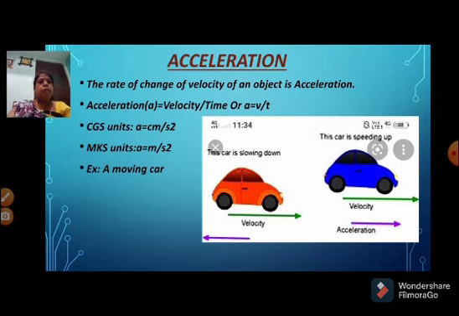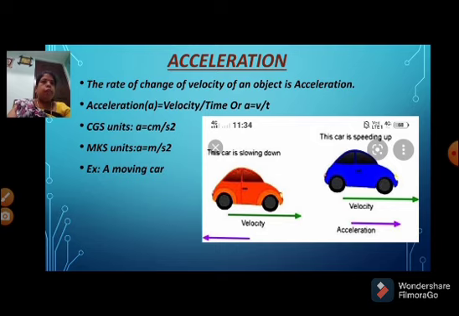For example, a moving car, we can observe in the picture. In this picture, if the car is slowing down, the velocity will be decreased. That means the acceleration will be a negative value. That is called deceleration.